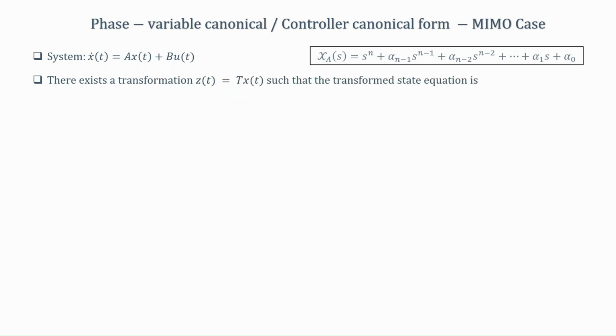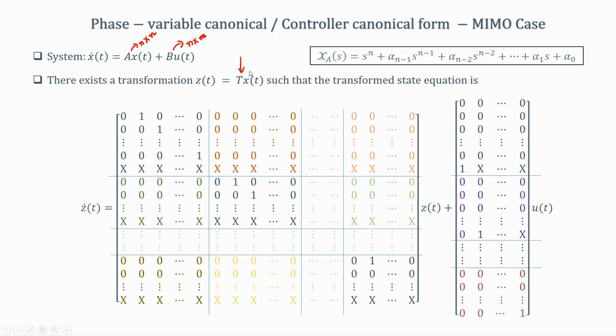Now, in case of a MIMO system, this B will be n cross m and A remains as n cross n. So, if I find out a suitable transformation map, the new state equations that you will get can be taken to this form.